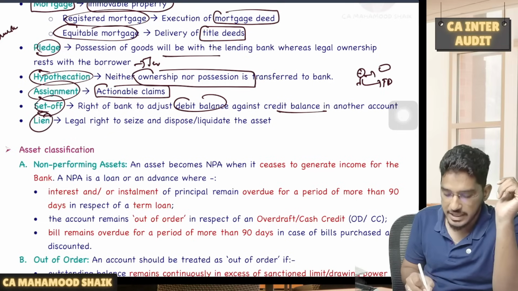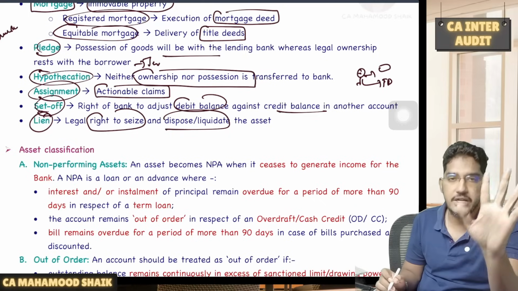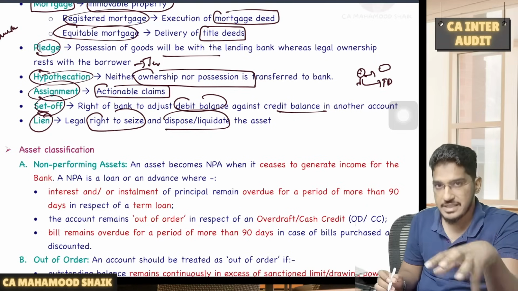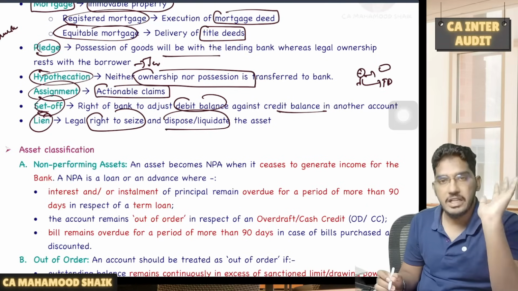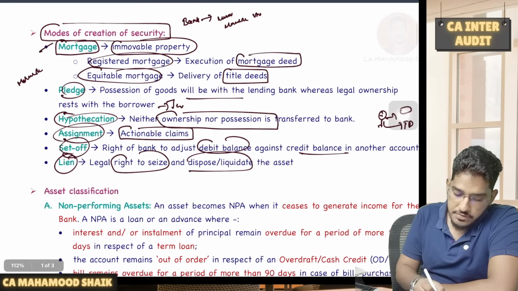Then we have lien. Lien, we already know it. Lien is a right of the bank to seize, dispose or liquidate the assets. Whatever assets of the borrower are there, the banker can seize them, dispose of them, or liquidate them for the purpose of recovery. So these are different modes of creation of security.